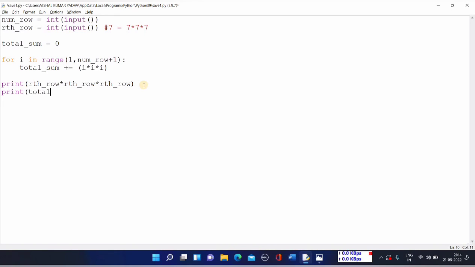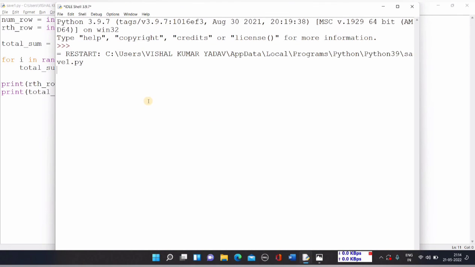And similarly, total sum. ठीक है, ये भी हो गया. So let me just run it and show you that it is properly working. So suppose my strange triangle is having 5 rows basically, and I need the sum of elements present inside the third row. So this is going to be the answer.